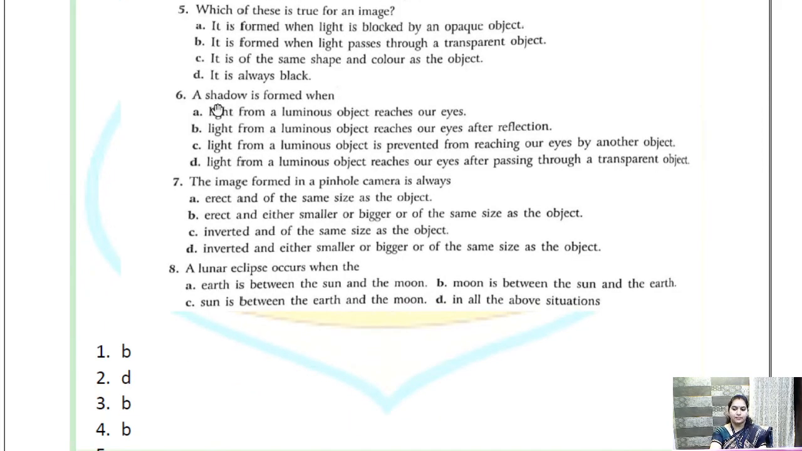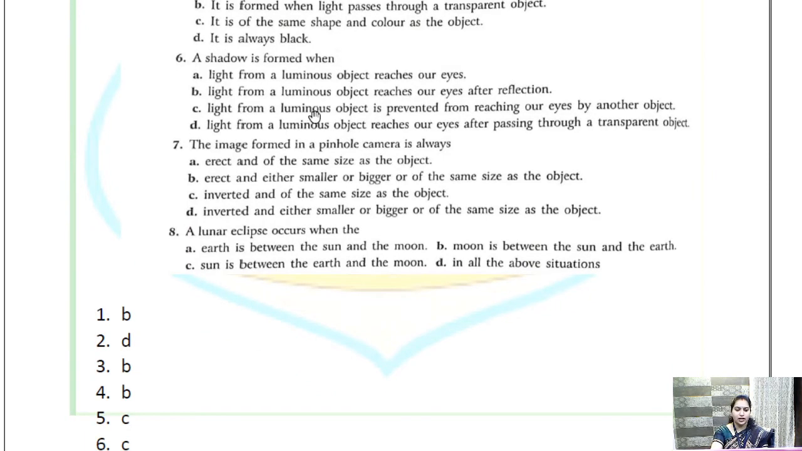Okay, 6th. A shadow is formed when light from a luminous object reaches our eyes. Light from luminous object reaches our eyes after reflection. So what is the correct option here?